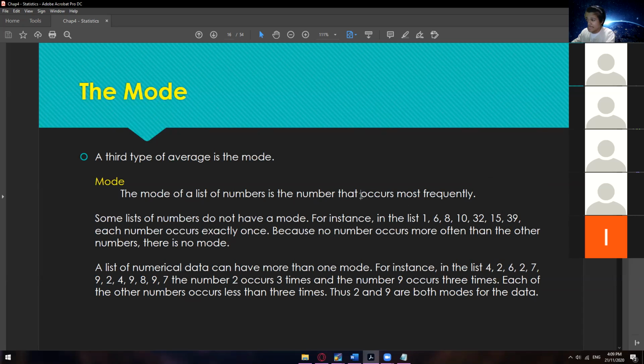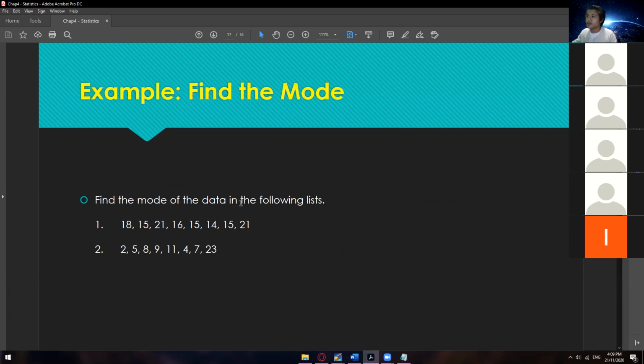So I hope you get the idea when it comes to getting the mode in a list of numbers. Very simple. Just use your eyes and see the number that occurs the most compared to the others. Okay, so let's have an example for you to appreciate this one. Find the mode of the data in the following list. So we have 18, 15, 21, 16, 15, 14, 15, 21.